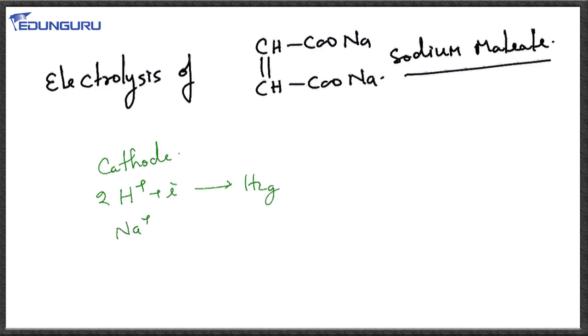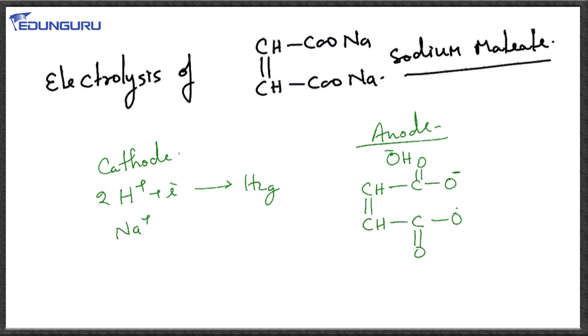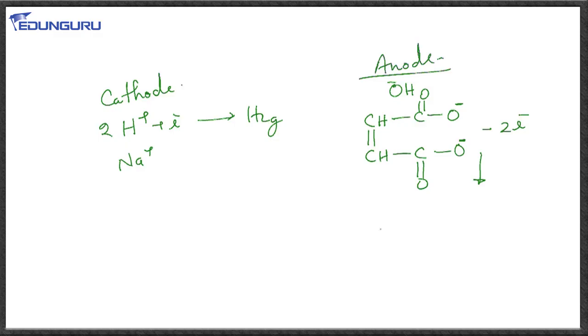And what will happen at anode? At anode, the picture is the same as in the previous example. We have OH minus and we have the carboxylate ion. Since the carboxylate ion has high oxidation potential, its tendency to oxidize is more, and it will lose 2 electrons. As a result of loss of 2 electrons, we will have CHC=O O radical, CHC=O O radical.